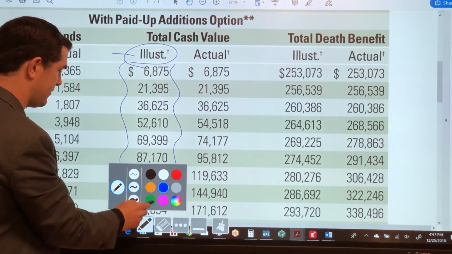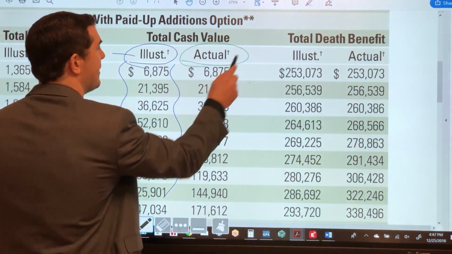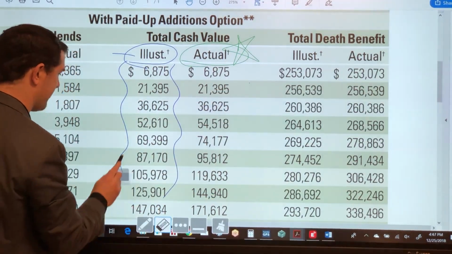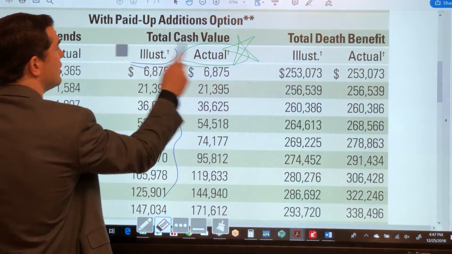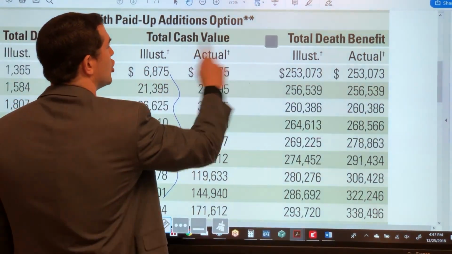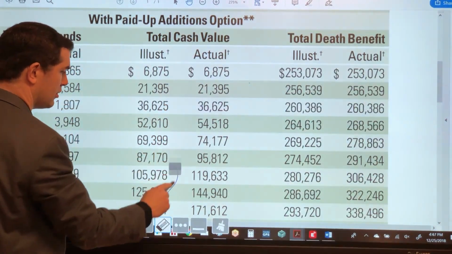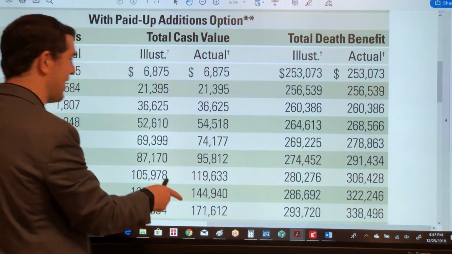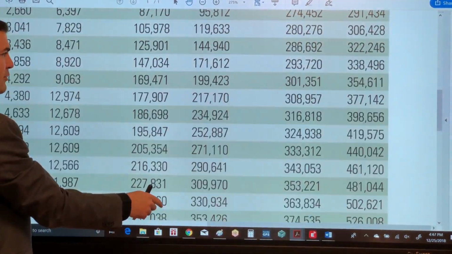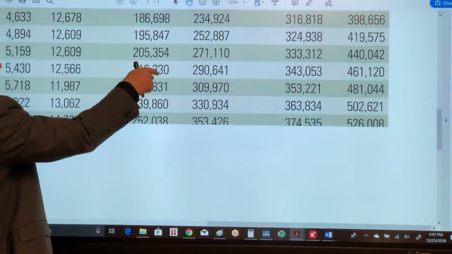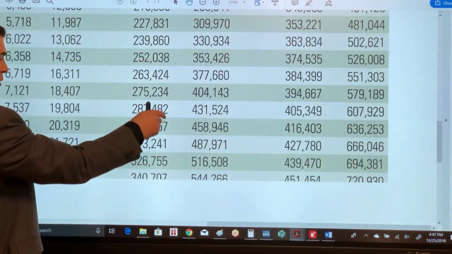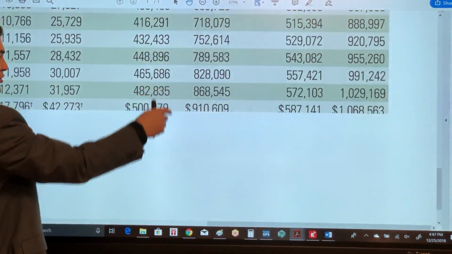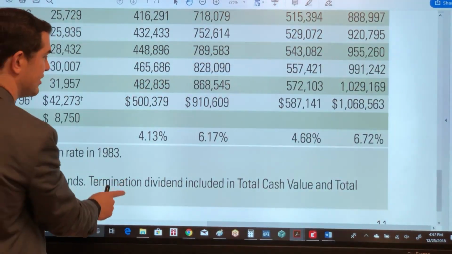What's really nice about it, then we've got what actually happened in terms of values. So here's what we want to look at. The actual performance, we're going to have what's called our internal rate of return. Meaning projections are one thing, but what do we actually earn? That's what we want to look at. We're going to zoom down here till the end, when the dividends were higher or lower in different years. This goes up to 2015, so a 35-year study really is what this is.